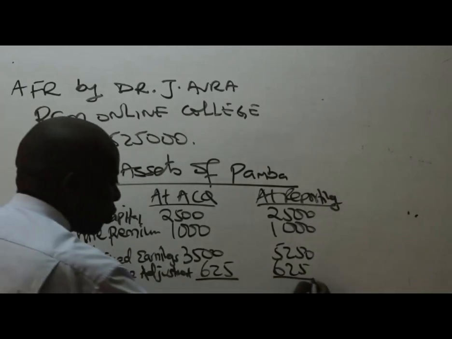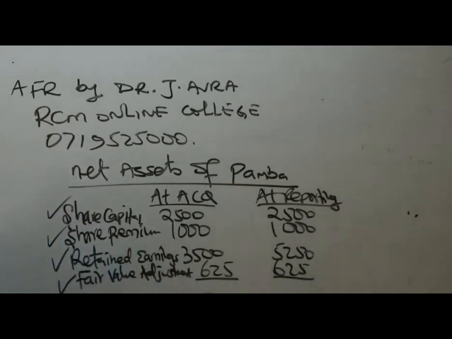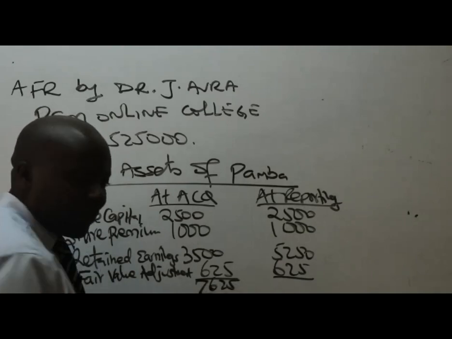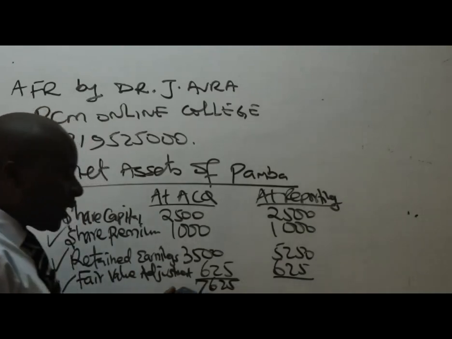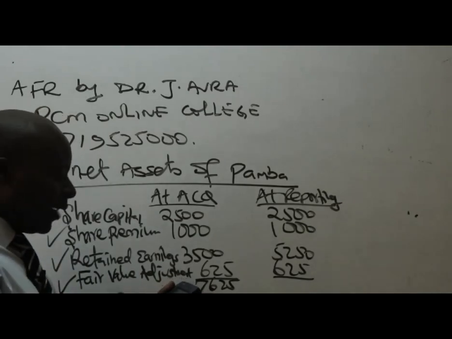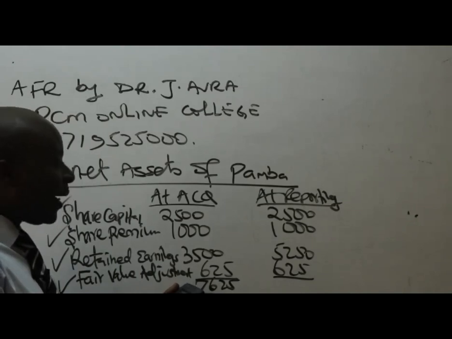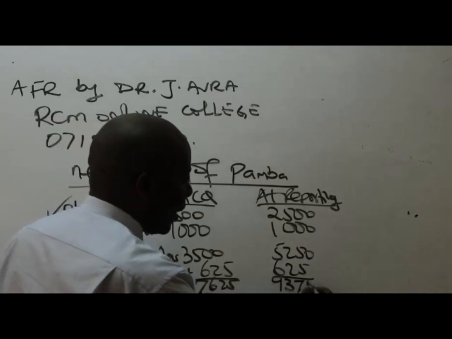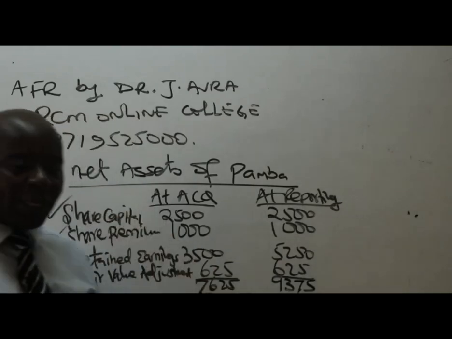So then please give us the totals there. So what do we have? I'll get my calculator: 2,500 plus 1,000 plus 3,500 plus 625, which gives me 7,625. How about net assets at reporting? We have 2,500 there, plus 1,000 there, plus 5,250, plus 625, which gives me 9,375.